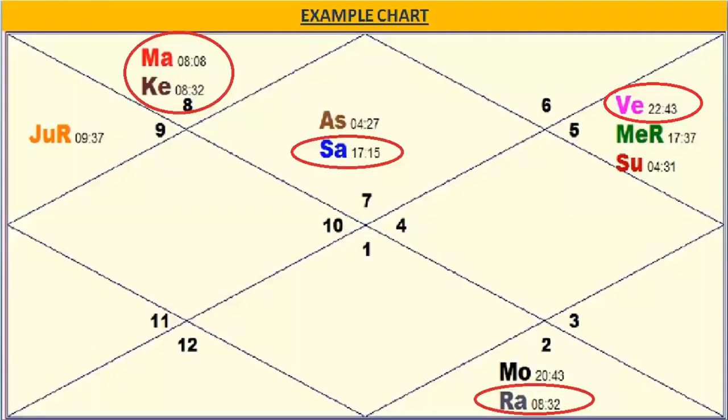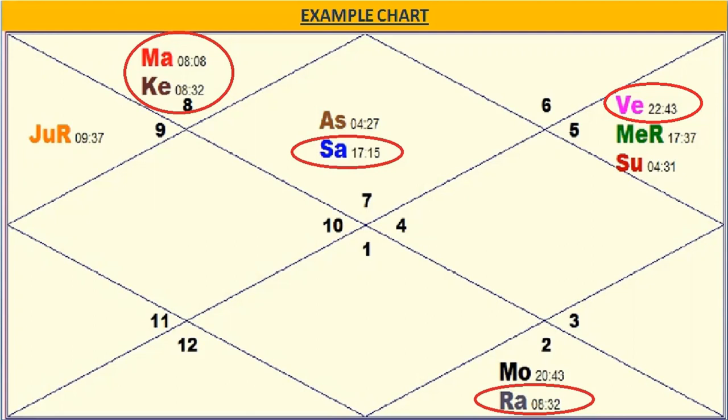Saturn has a degree here which is 17 degree 15 minutes. So it falls in 6th Navamsha and it is in air sign. So Saturn here is in Pushkar Navamsha. Also, Saturn is exalted here in this sign. Sorry, also it is in Pushkar Navamsha. So for this ascendant, Saturn is going to give wonderful results.